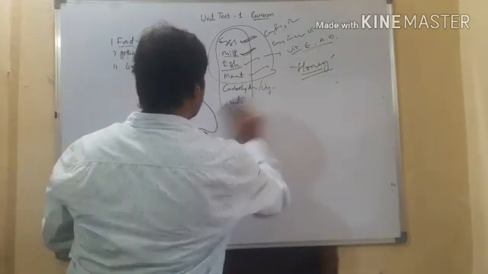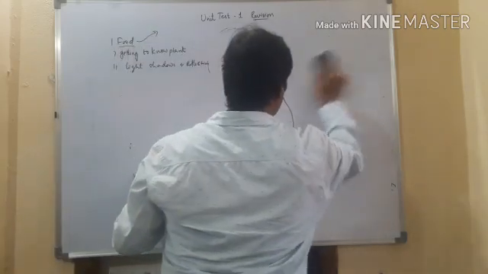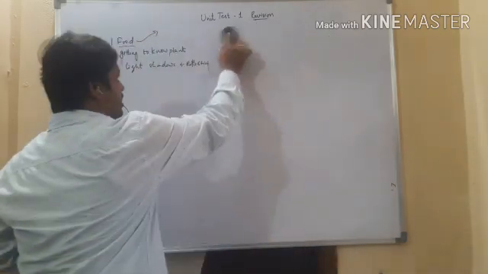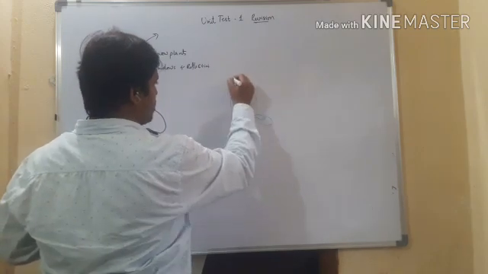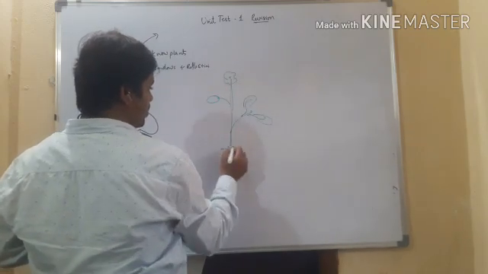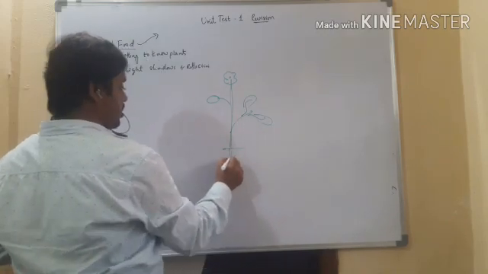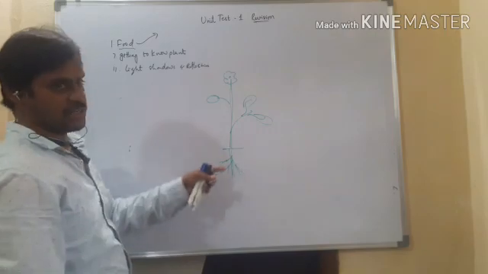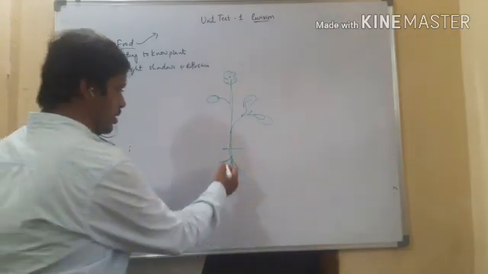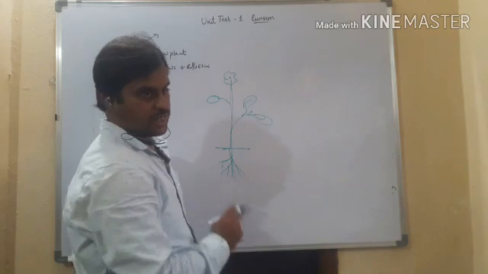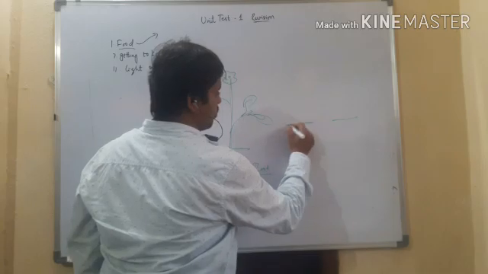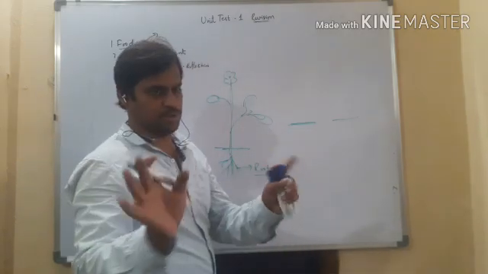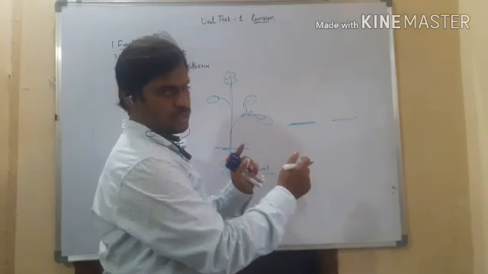A plant is a living thing. It contains different parts called root, stem, flower, branches, leaves, etc. A plant contains branches, leaves, flowers, fruits, root, and stem, right? We will study the parts of plants one by one and how they work. The part of the plant which is present in the ground is called root. A plant contains 2 types of roots. It doesn't mean that one plant contains 2 roots; it contains only one of these types, right?